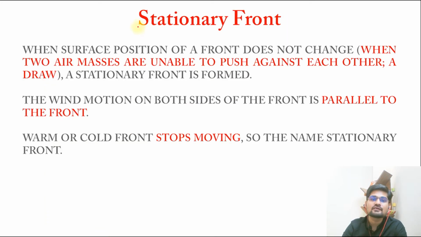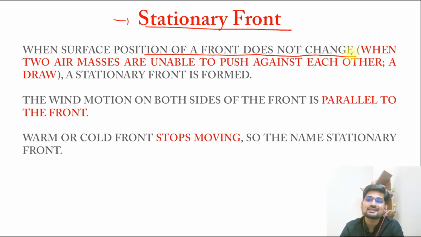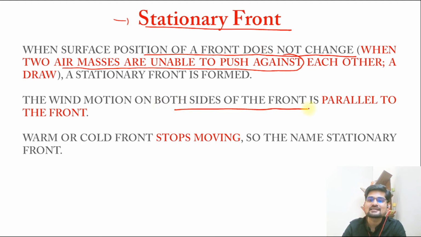Let's begin with the first one, which is the stable one, the stationary front. When the surface position of a front does not change, it is very simple, it does not change. It basically means that two air masses are unable to push against each other. So there is a balance of force. This is a stationary front. The wind motion on both sides of the front is parallel to the front. That is important. And the warm or cold front stops moving.